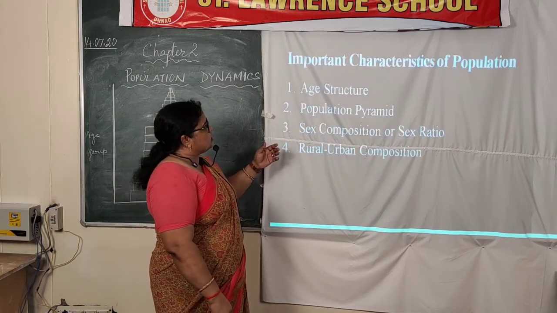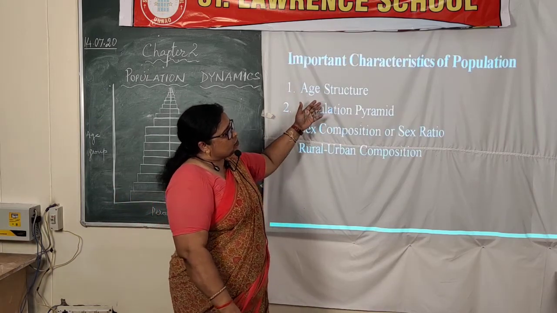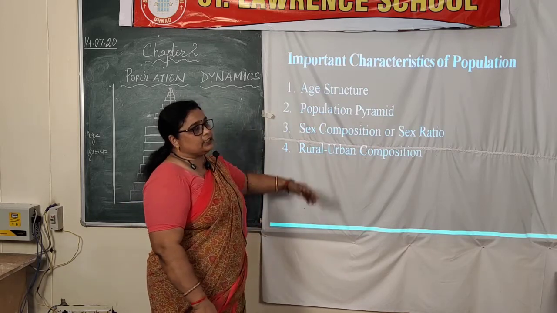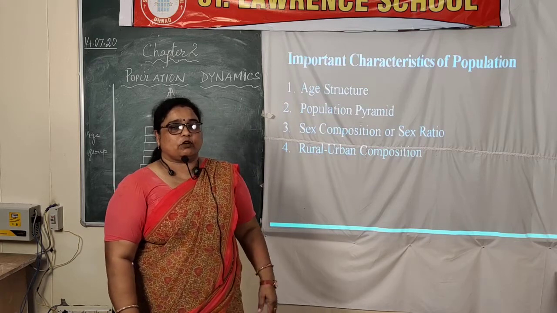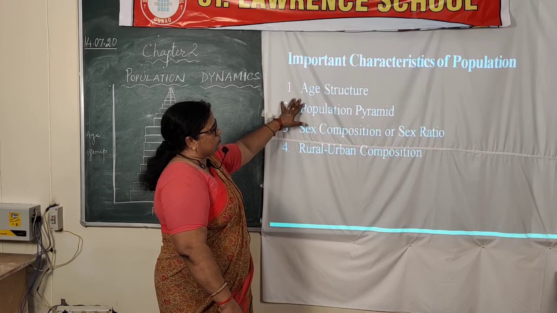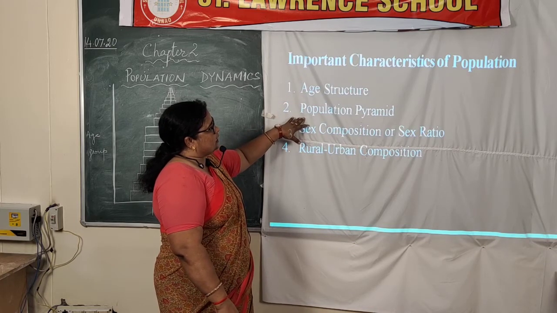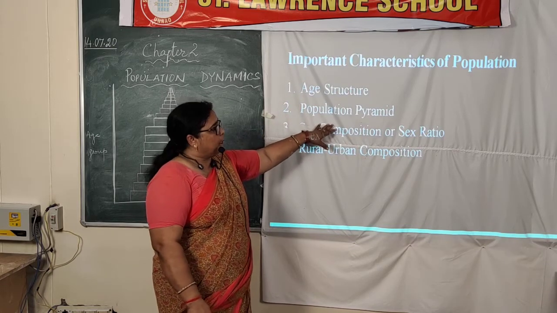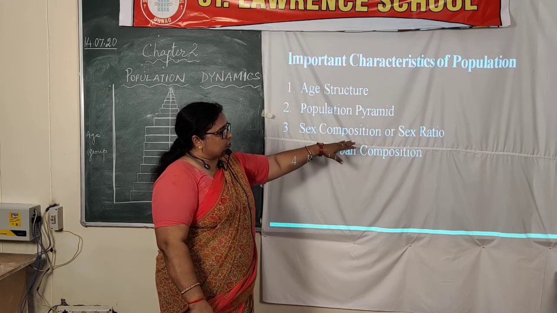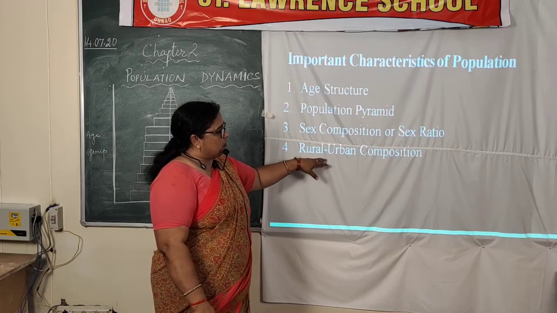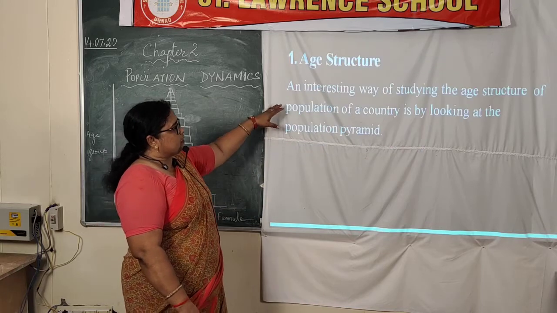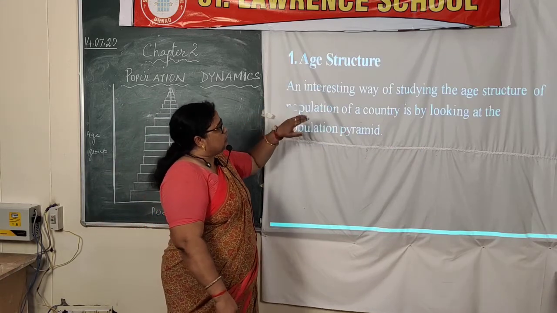Next is important characteristics of population. So here we come to this part. Important characteristics means what are the characteristics of the population of a place. First one is age structure. Age structure we can understand by the population pyramid. Third is sex composition or sex ratio, and fourth is rural urban composition. First of all, we will study about the age structure.